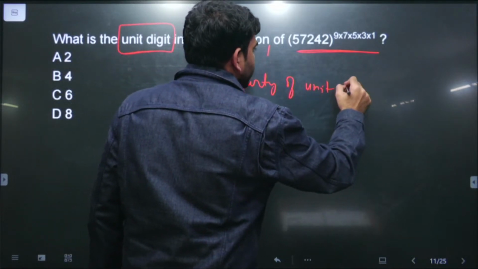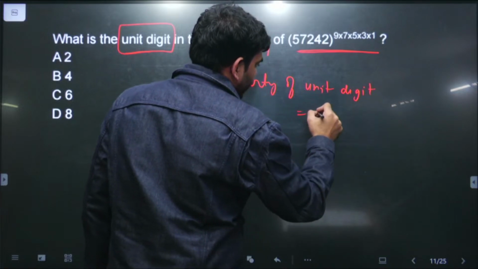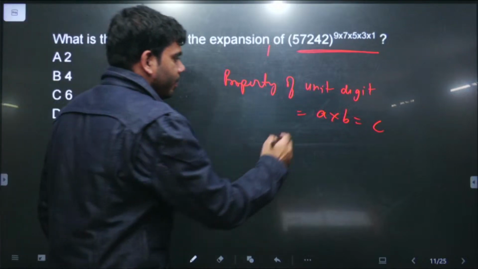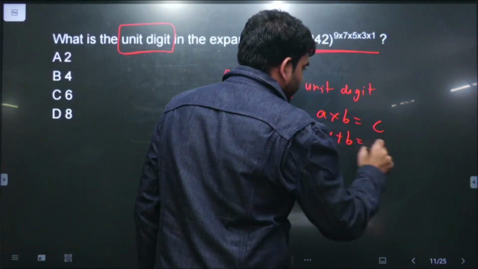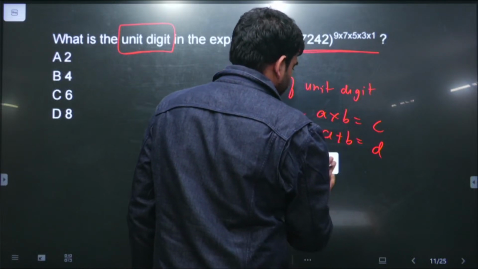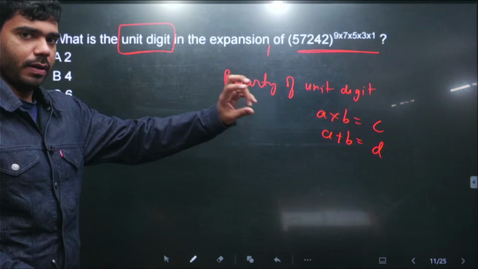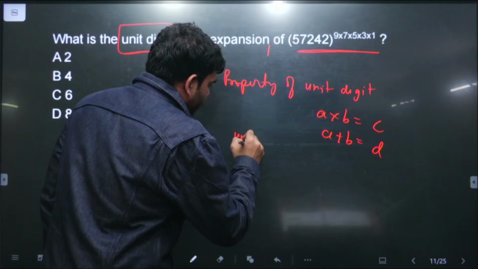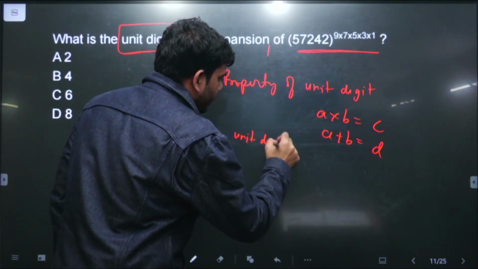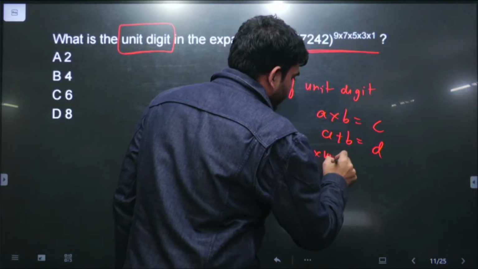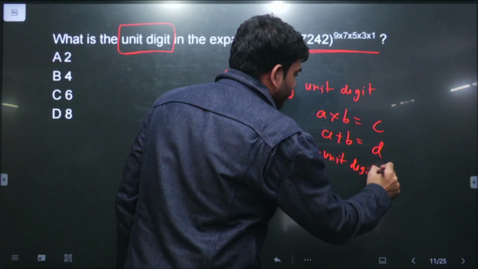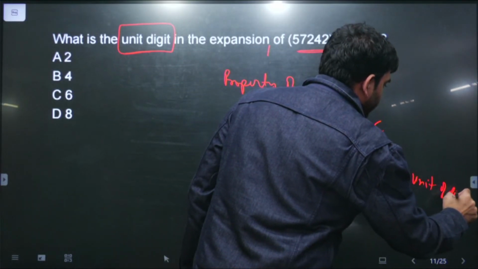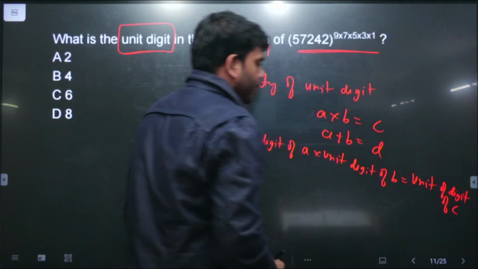property of unit digit. Number A multiplied by B will give us number C. A plus B will give us number D, and A minus रहने देते हैं. So in दोनों properties में, in both the binary operation multiplication and addition, we can say unit digit of A multiplied by unit digit of B is equal to unit digit of C. This is what we can say.